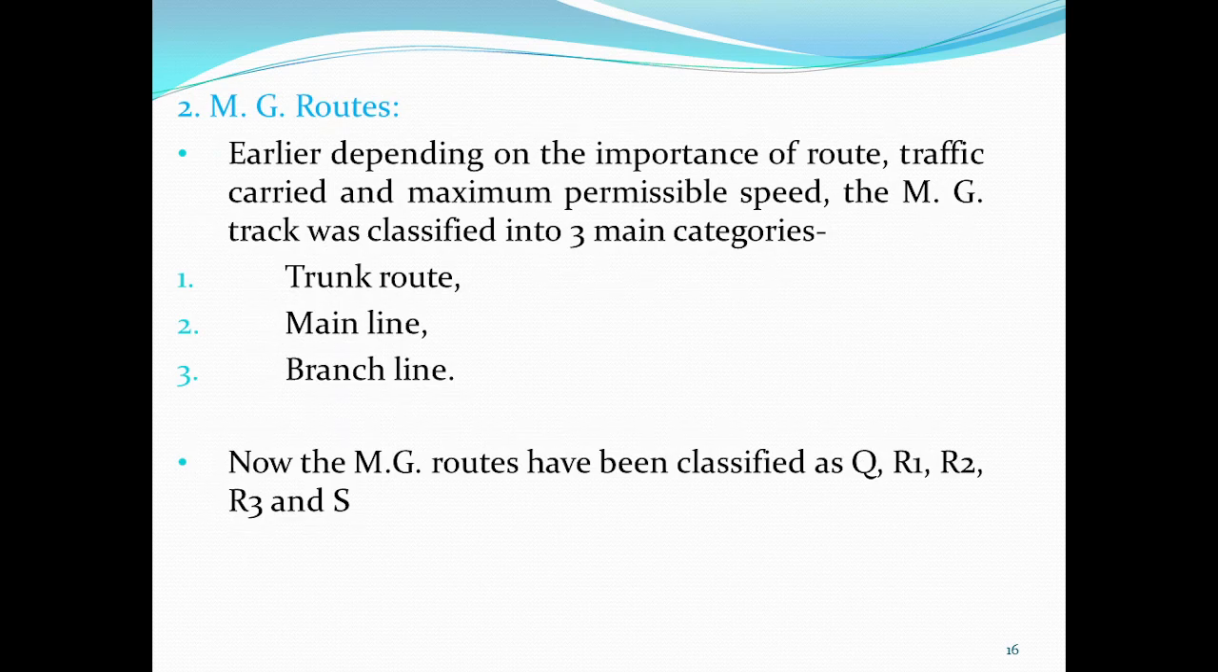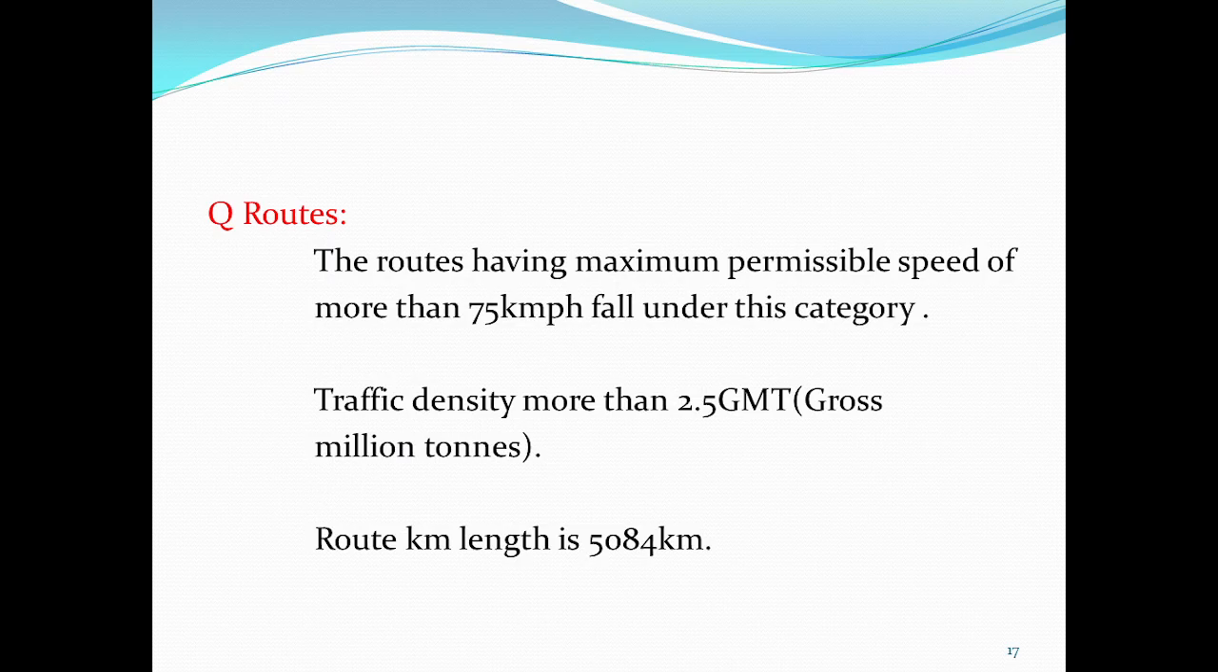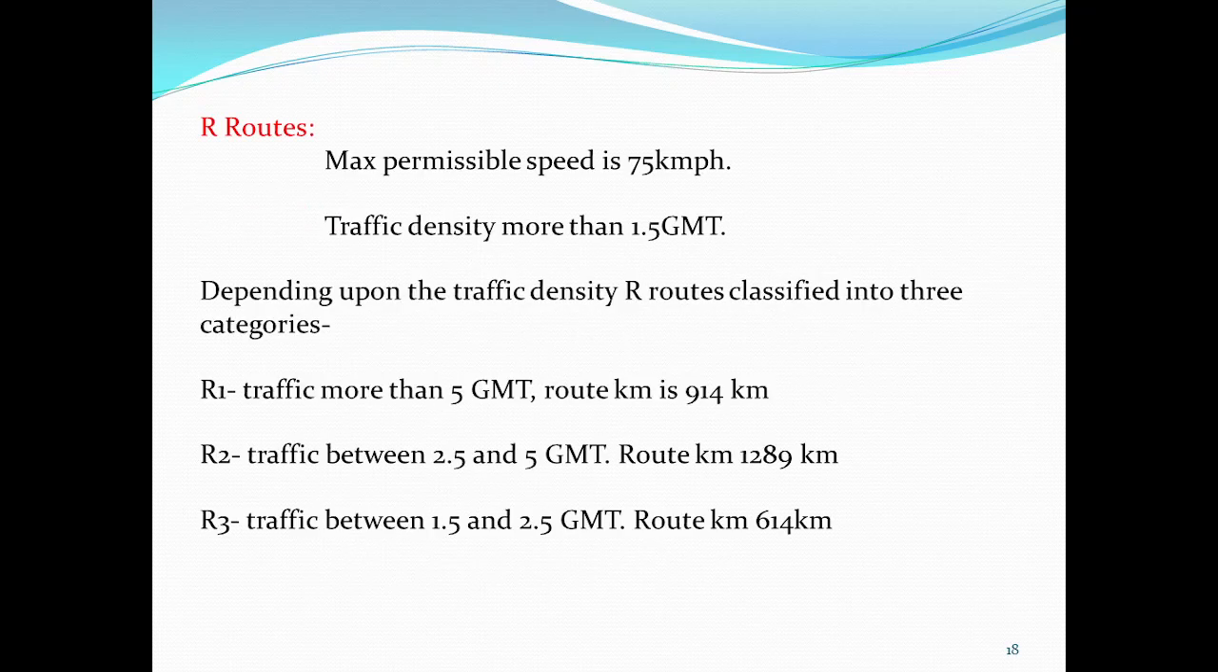The second one is MG routes. On the MG routes, the maximum permissible speed is divided into three main categories: trunk route, main line, and branch line. Now the MG routes have been classified as Q, R1, R2, R3 and S. Q routes are those having a maximum permissible speed of more than 75 km per hour, traffic density more than 2.5 GMT, that means gross million tons, and a route kilometer length of 5084 km.